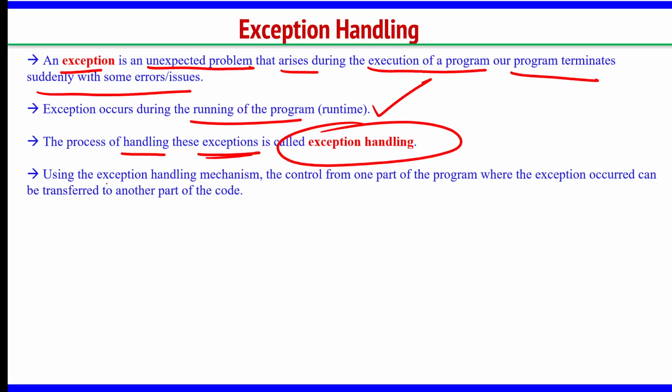So, what happens when using the exception handling mechanism, the control from one part of the program where the exception has occurred can be transferred to another part of the code. So, you have to take some action. You wrote a program, some exception has occurred there, then you should handle that exception. You should handle that exception means your program should not give any error message, you should terminate it properly. We will see an example to understand this exception handling, then we will go and see the details of how this exception handling works and what are the syntaxes of handling the exceptions in C++.